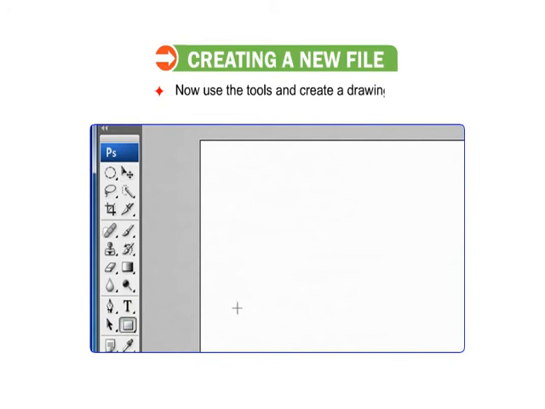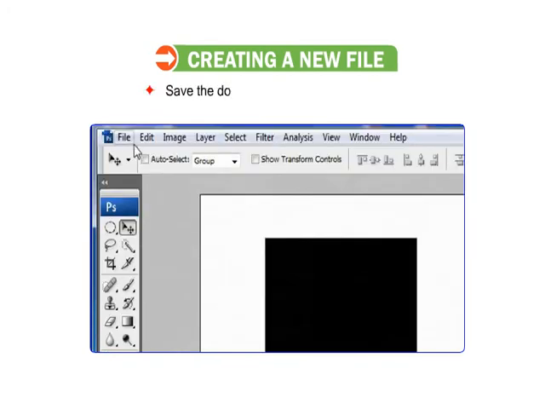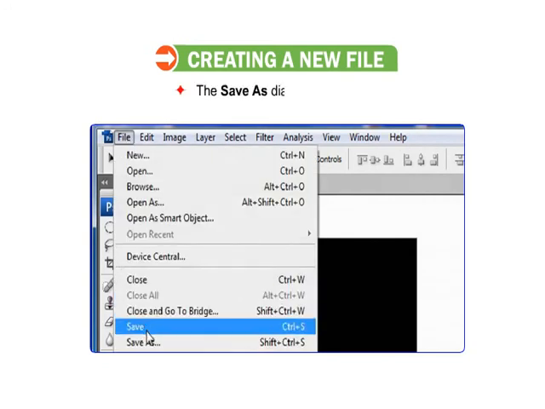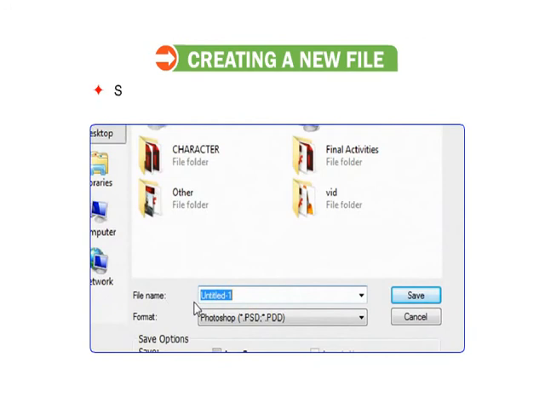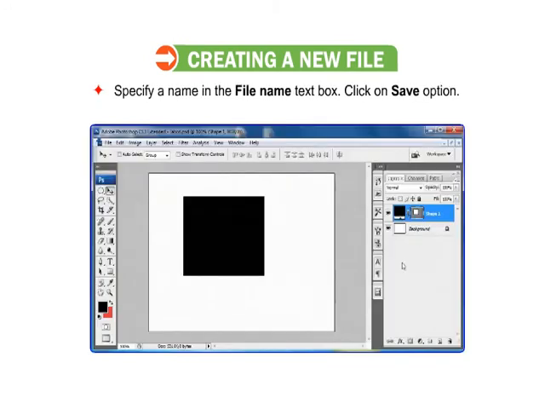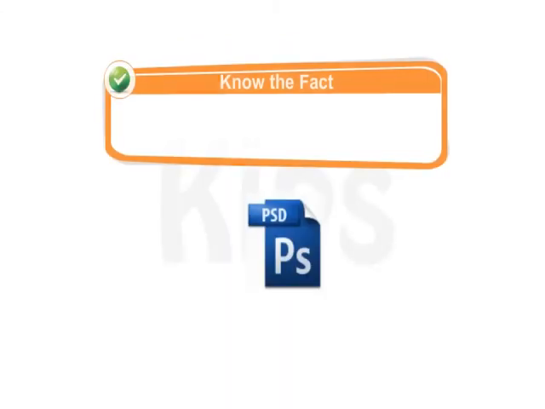Now use the tools and create a drawing. Save the document using File, then go to the Save option. The Save As dialog box appears. Specify a name in the file name text box. Click on the Save option. Students, the default extension of an Adobe Photoshop file is .psd.